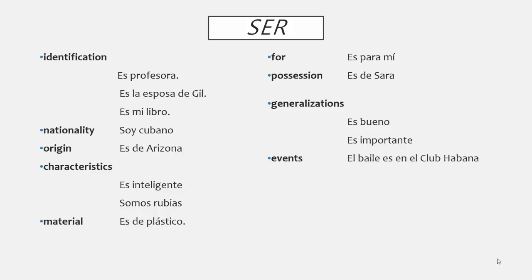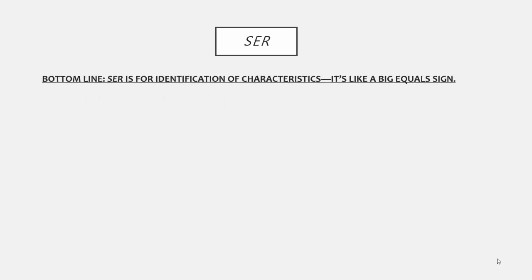Phew, that is a long list. How can we condense this list into something that makes sense and covers all of our bases? Well, if you take this entire list and find a common denominator, you get this. Ser is really meant to be used to identify characteristics of someone or something. It is essentially a big equal sign. For those of you who are really good at higher level math, this should make some sense. For those of you who are math phobic, well, sorry, but a bit of basic algebra is not such a bad thing.